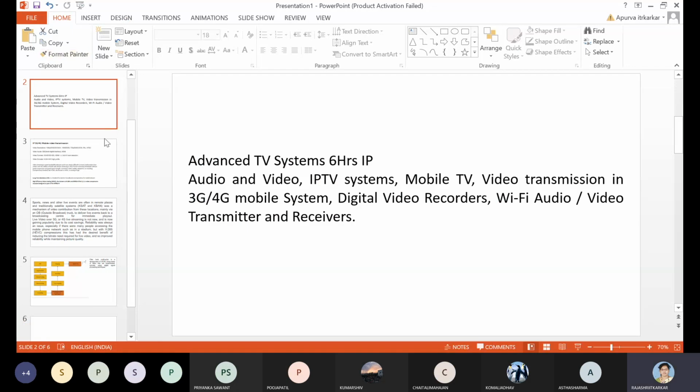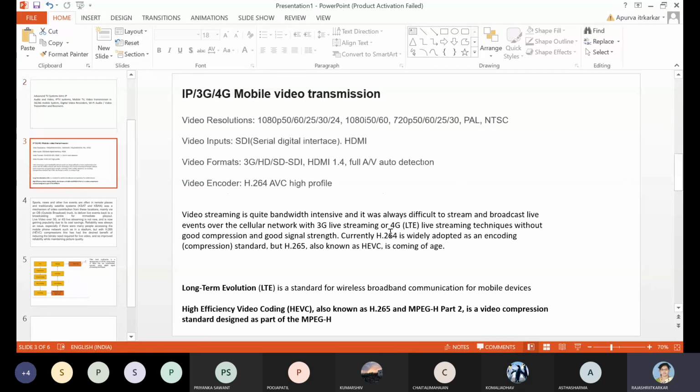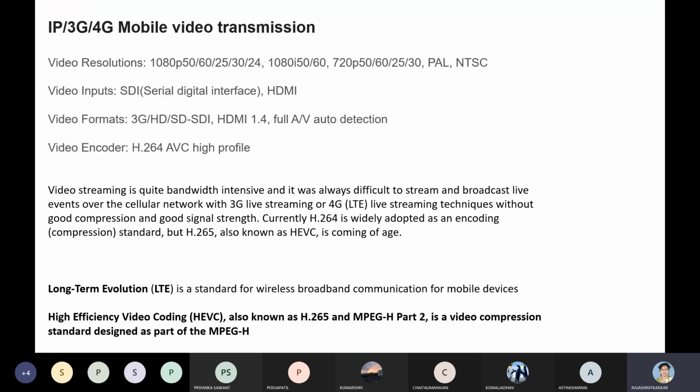Okay. So this is regarding unit 4, right? We are starting with the 3G, 4G mobile system, that is mobile video transmission. Now see, as I said, the concept of IPTV and the concept of 3G, 4G mobile TV or video broadcasting is going to be one and the same.